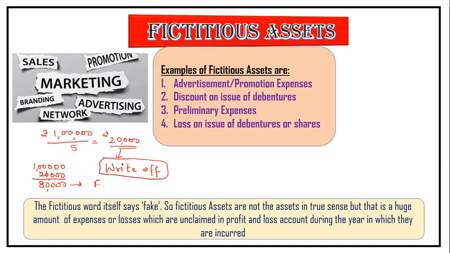I hope the reason is clear: we cannot take this in one particular year's profit and loss. We know that this huge expense was meant for a longer period, so if we show it in 1 year, the expenses will go high. Instead, we divide it. Again, it's based on the assumption of the firm. They can take it as 5 or 10 years. If they divide it over 10 years, they can go for 10,000 each.